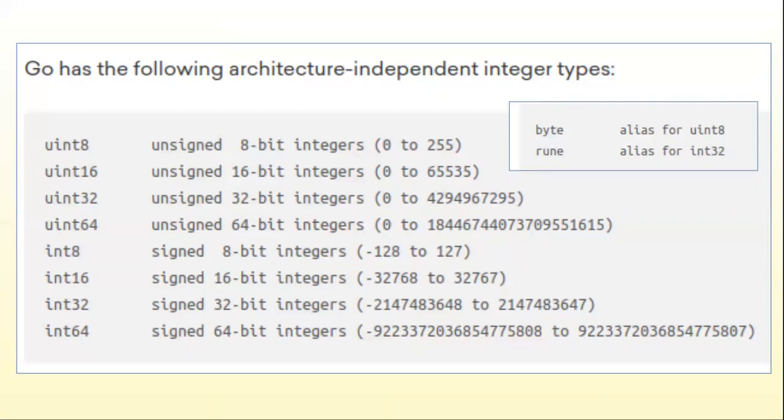So the first four you can see are unsigned. That's why the starting range is 0 and the ending depends on the bits you have. For example, the first one has 8 bits. So 2 power 8 is 256, so you have 0 to 255. The same way you can consider the other bits as well.